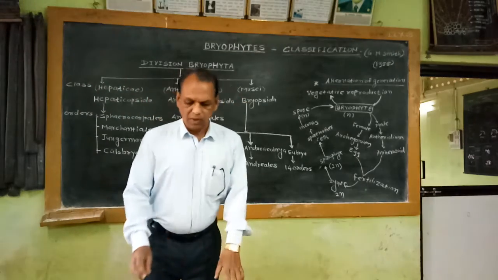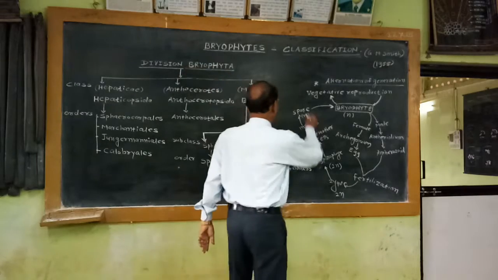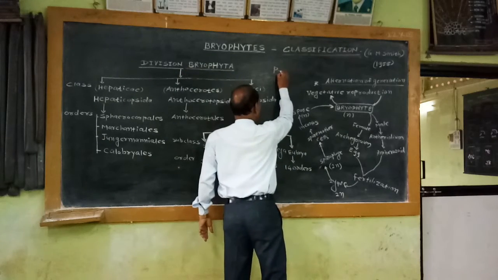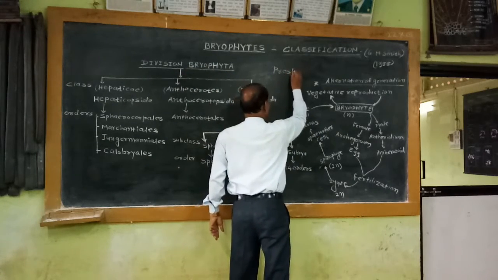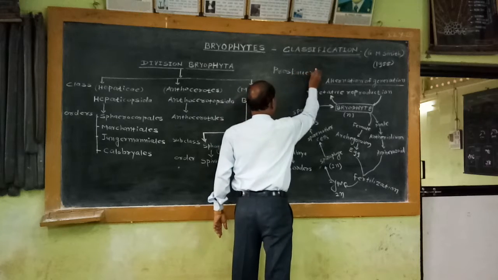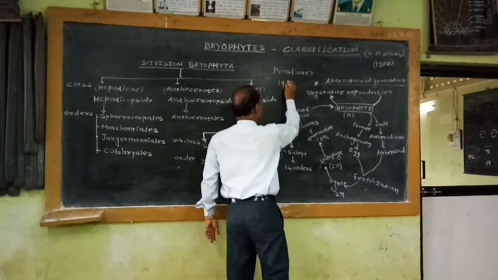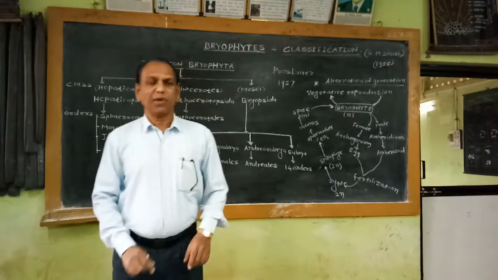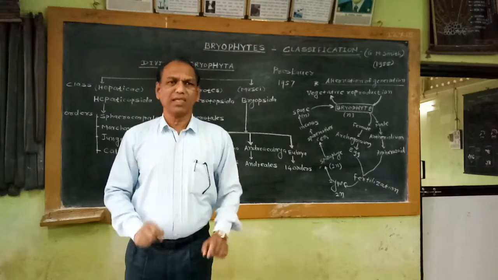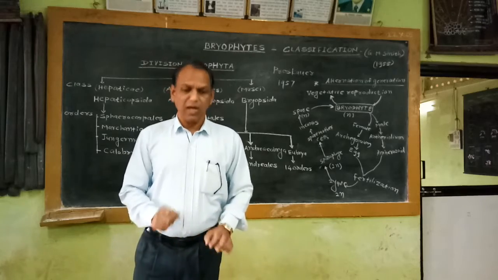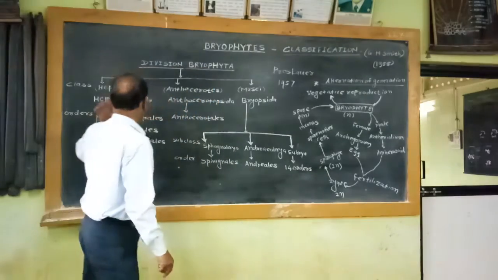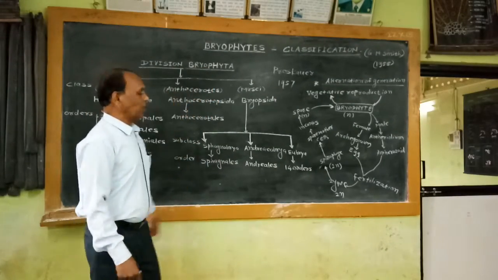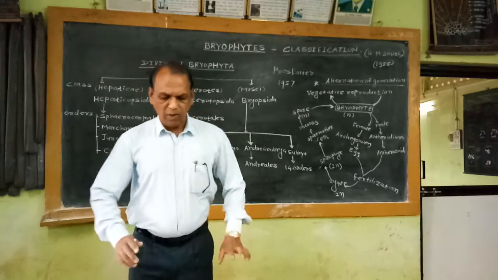Afterwards, in 1957, the worker Proskauer modified the system of classification. That means he only modified the names. He suggested different names for the classes Hepatici, Anthocerotes and Musci.